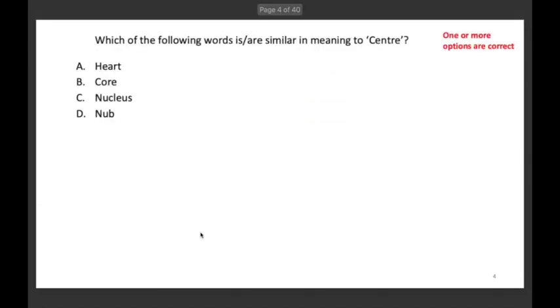Which of the following words is or are similar in meaning to the word center? The options are heart, core, nucleus, and nub. The correct answer here is all the options A, B, C, and D. All four options are similar in meaning to the word center. Okay. Move to the next one.